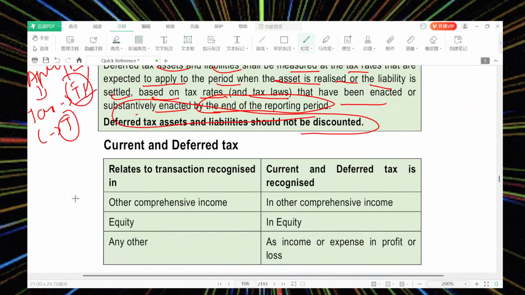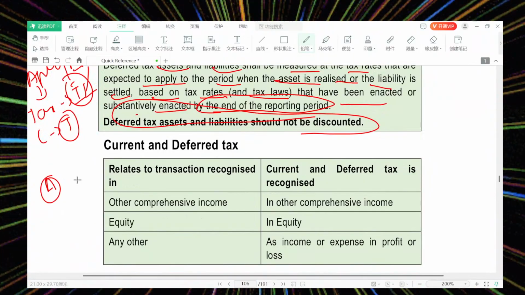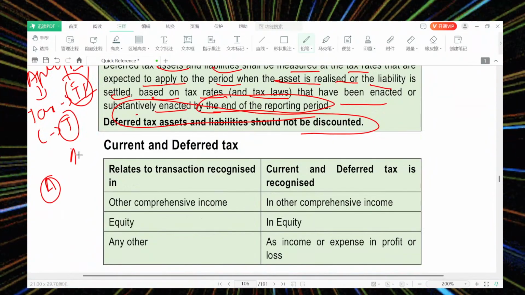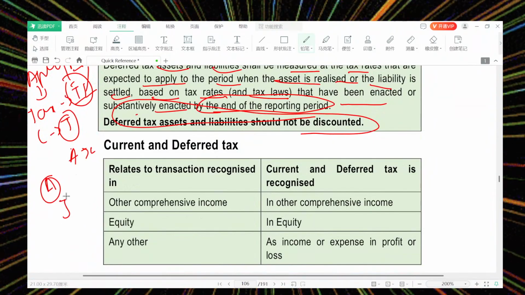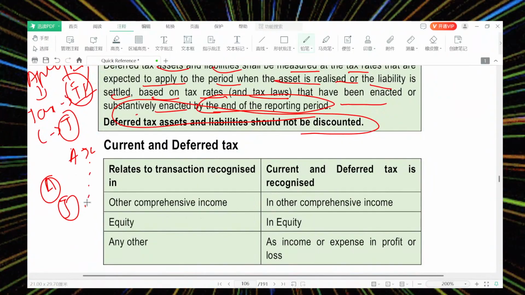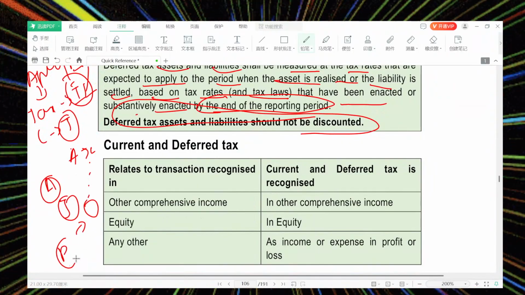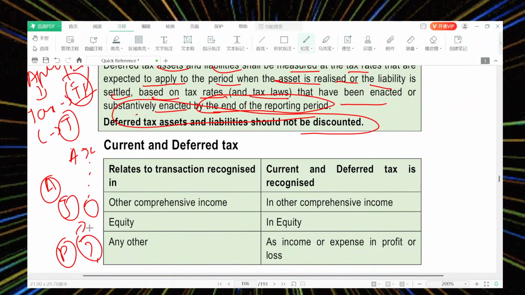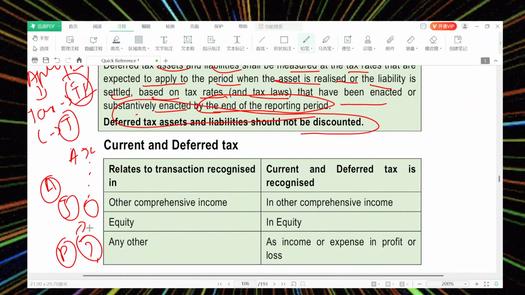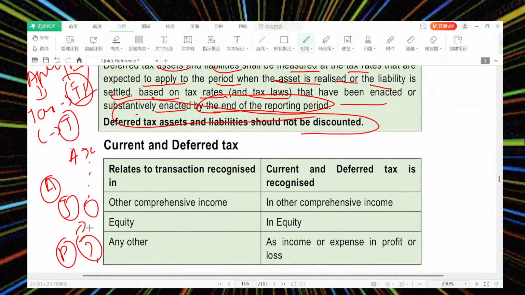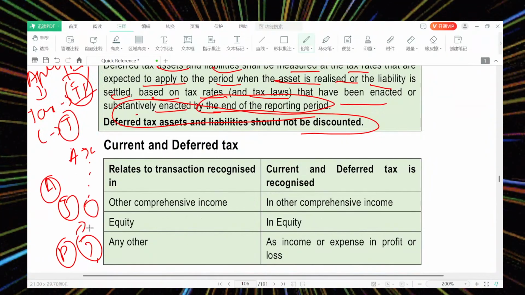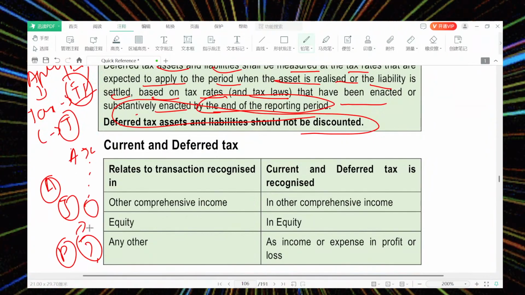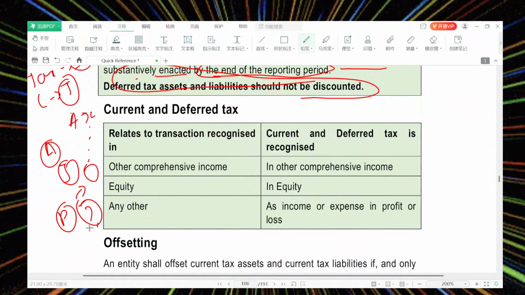They should not be at a discounted rate because of the actual amount. For example, if I am going to pay this in April and I am in January, can I discount it and give it a present value? No, a present value of the tax should not be recognized on a deferred tax asset or liability. Discounting is not allowed.